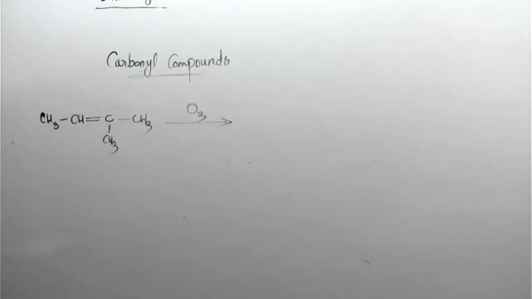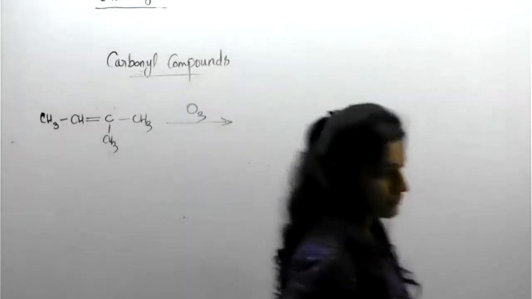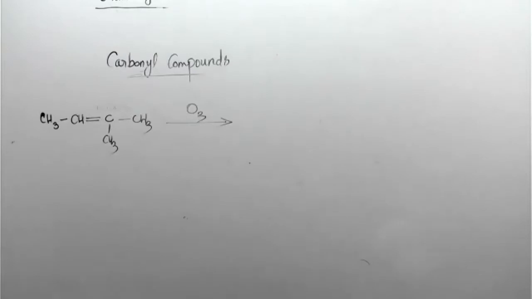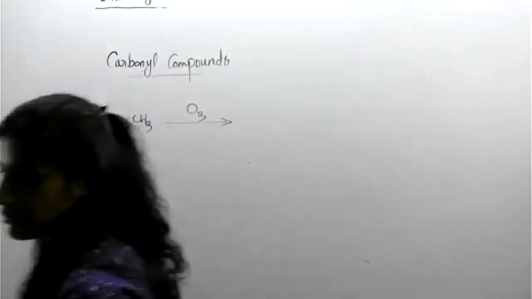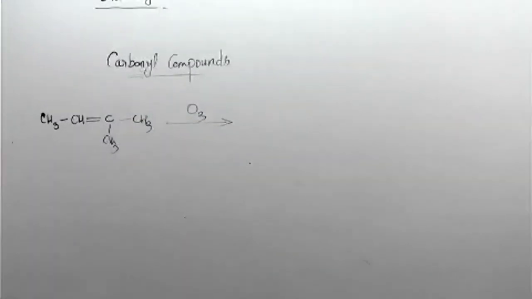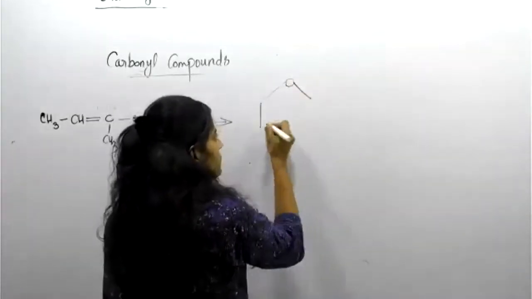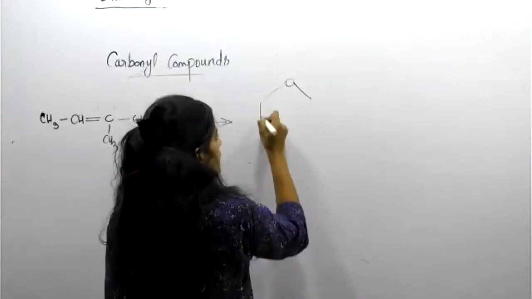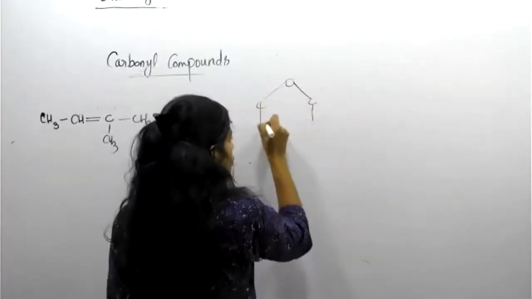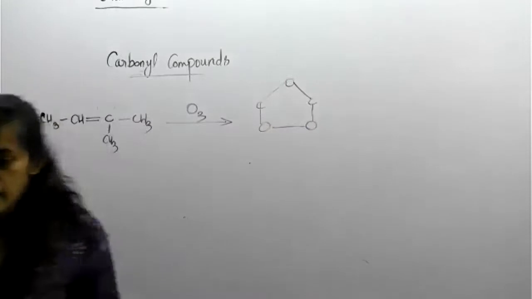Okay, good. Continue. Keep that shape, the ozonide shape. Oxygen is here, and then two carbons are here, then oxygen in between. Ozonide.